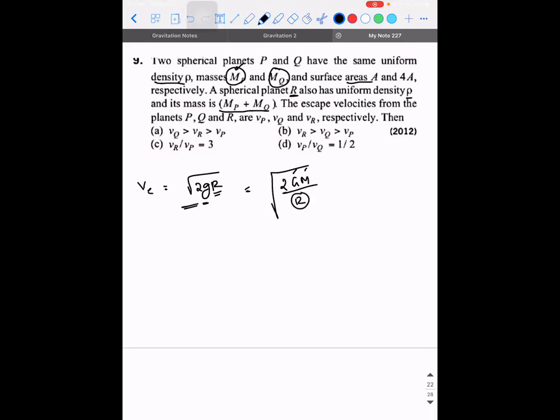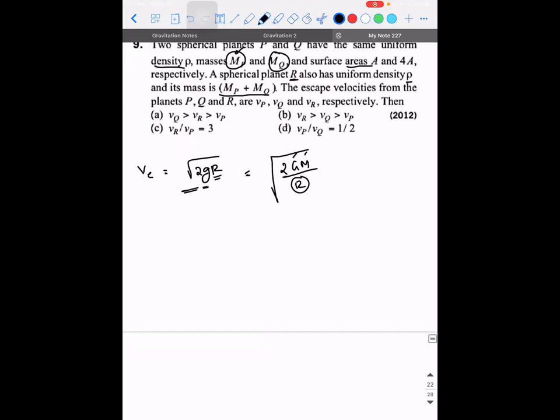So R is not known. To calculate R, we will use the concept of surface area. Now tell me, how do we do? So mass of planet P is going to be density of that planet into the volume of it, 4 by 3 pi into radius of P cube. Correct? Yes sir.